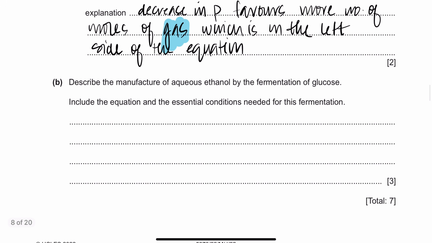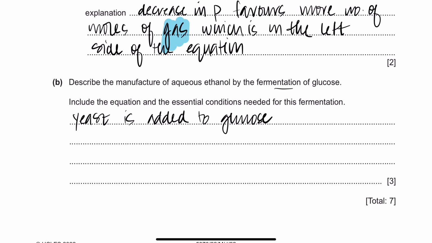Beautiful stuff. Now, describe the manufacture of aqueous ethanol by fermentation of glucose. Include the equation and the essential conditions. For 3 marks, what is fermentation? Yeast is added to glucose. If you remember how we made alcohol at home, yeast is added to glucose. We don't have to write how it happens in villages, that was just for your information. You just have to write the conditions.